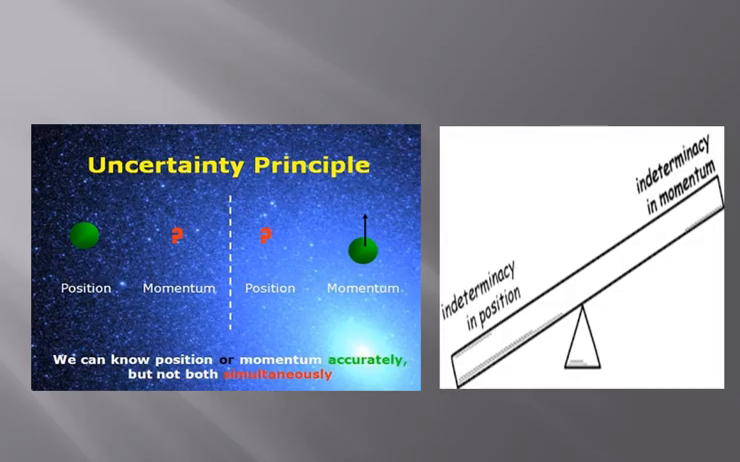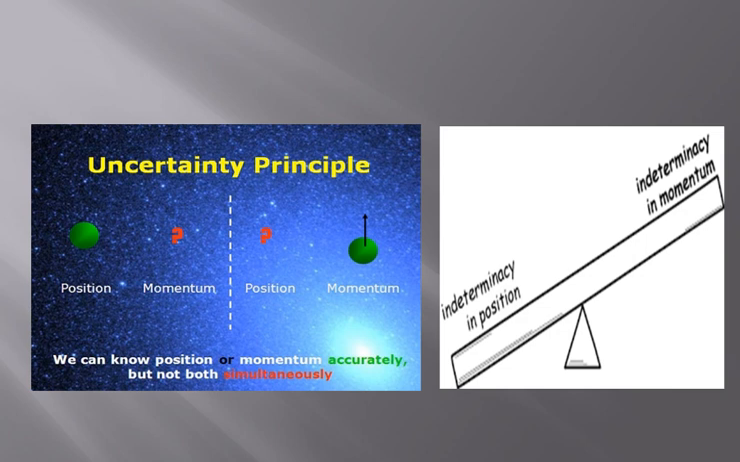Now this is the diagrammatic representation of the uncertainty principle. If the position is known, then momentum is not known, or if the momentum is known, position is not known. So we can know position or momentum accurately, but not both simultaneously. This is all about Heisenberg's uncertainty principle.